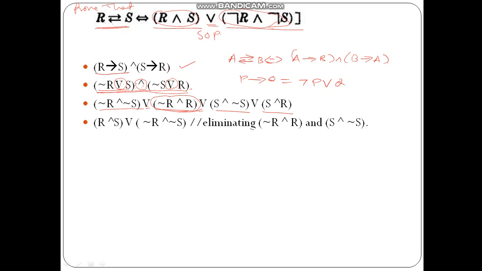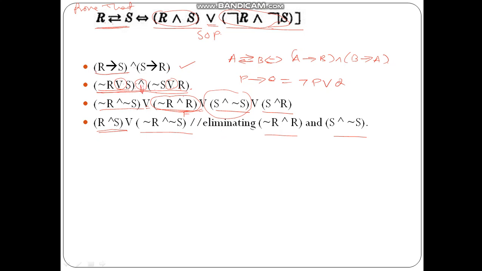So here we can see R and not R. This is always false, and false or anything will be that anything. So we can eliminate this as well as this. We are eliminating not R and R, and S and not S. What we get is this equation, which is equal to R and S or not R and not S. So we have applied the formulation method here.